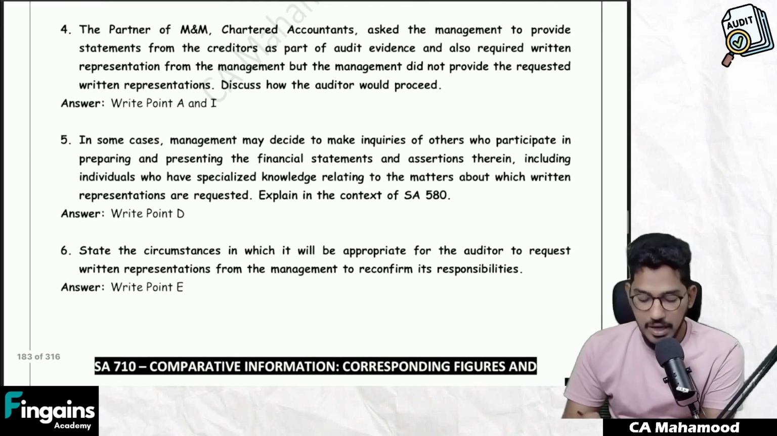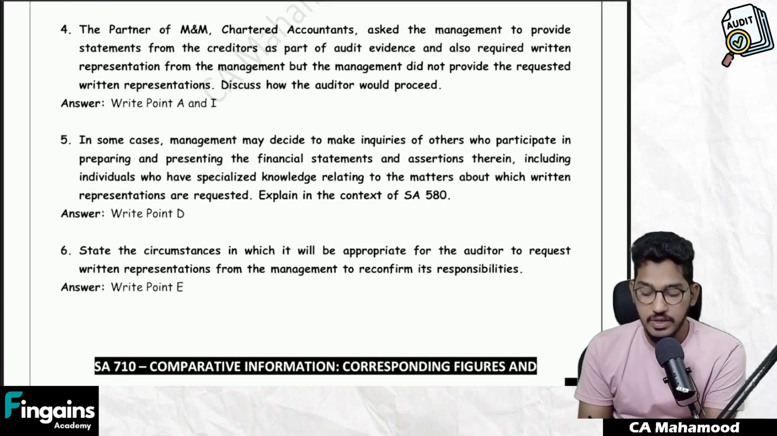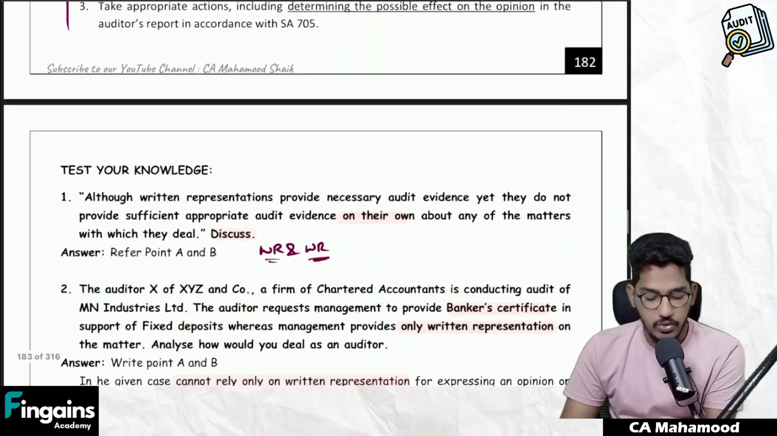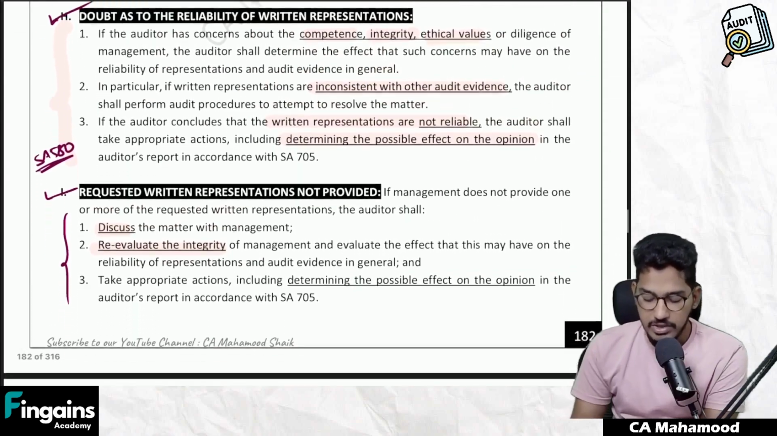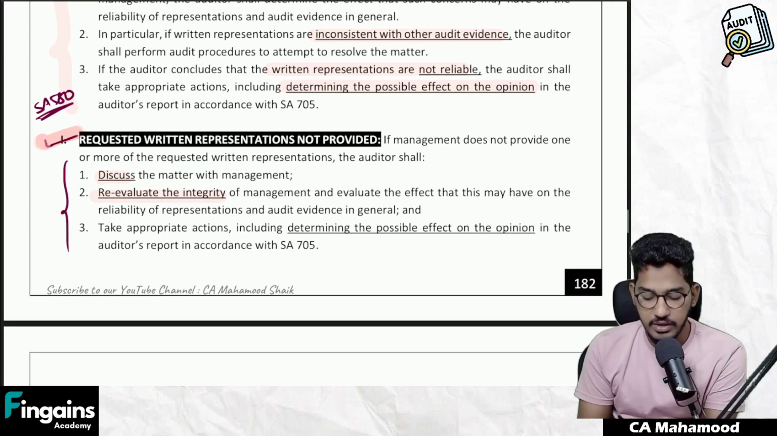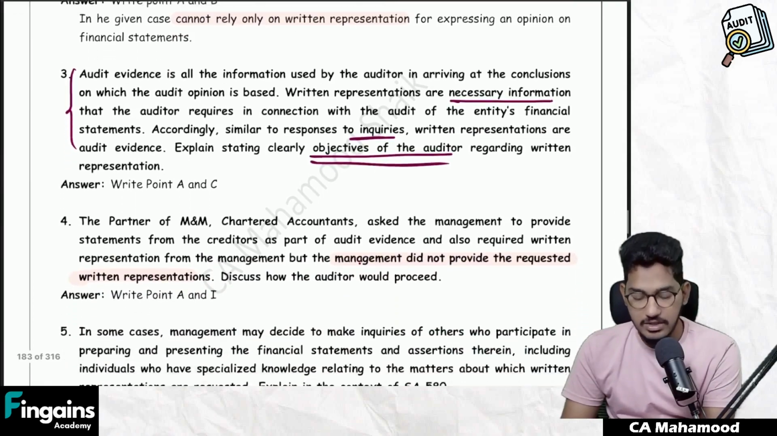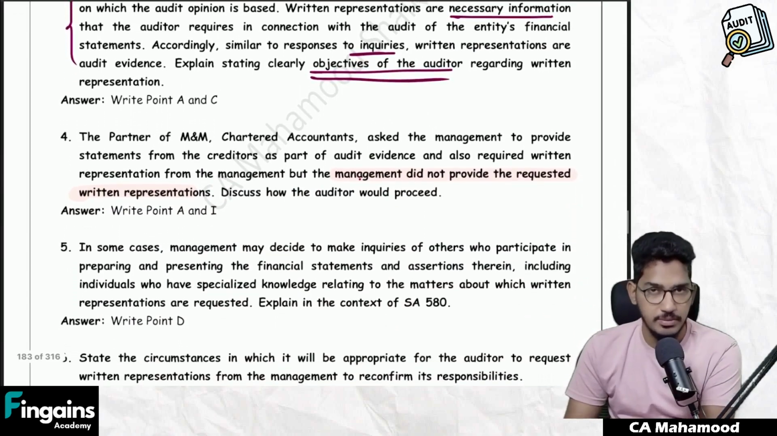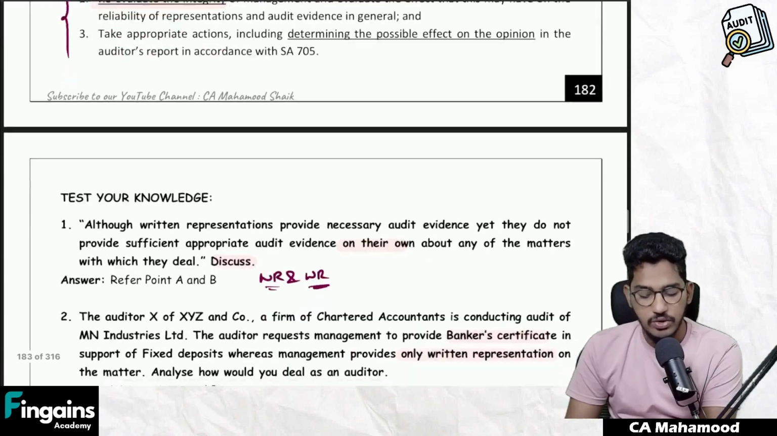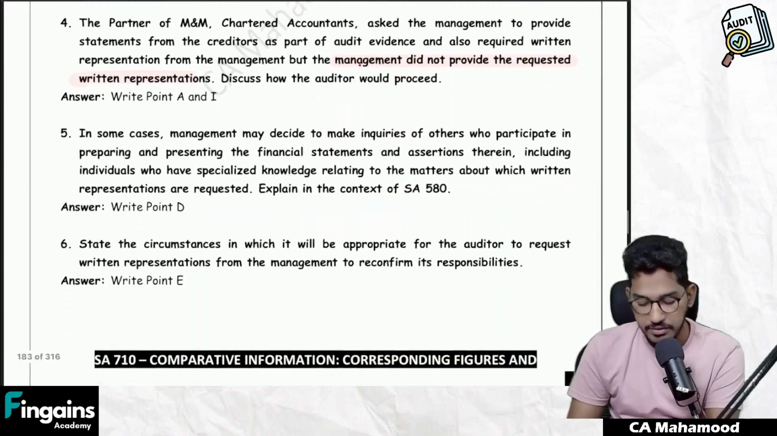Next one. The partners of M&M Chartered Accountants asked the management to provide statements from the creditors as a part of audit evidence and also required written representation from the management. But the management did not provide the requested written representation. Discuss how the auditor should proceed. So this question is about what the auditor should do in case the management is not providing the requested written representation. So you have to write this last paragraph. But since that paragraph is very small, to make our answer look lengthy, we will first write the definition of written representation. Then we will write the last paragraph, what the auditor will do if written representations are not provided.